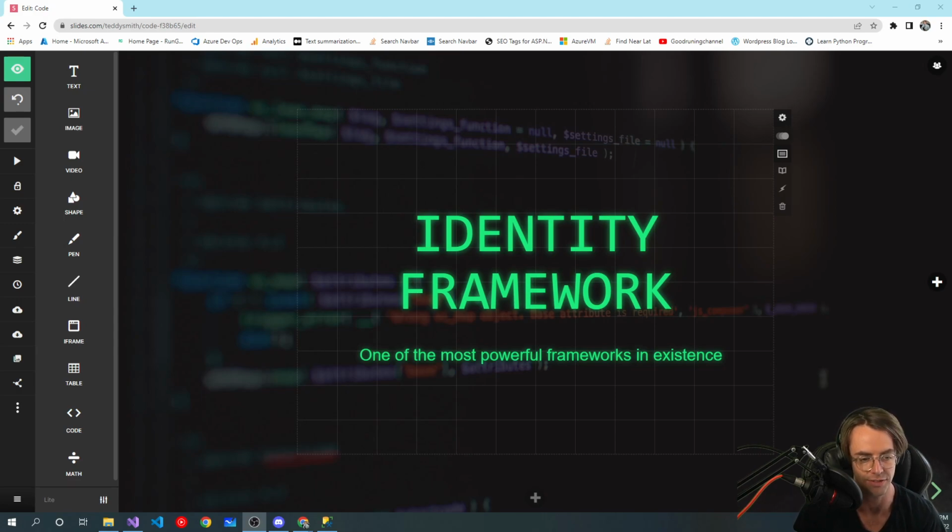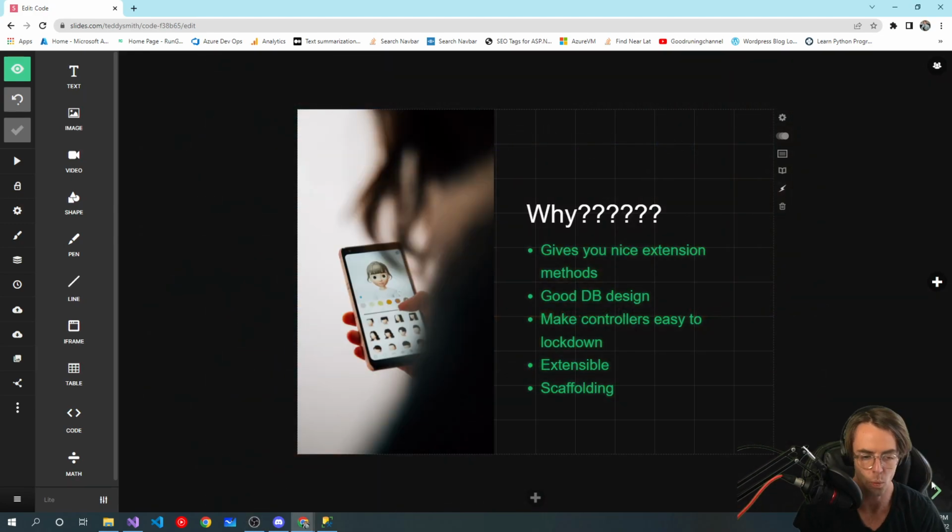It's crazy. On top of that, really, why even bother with it? Why don't you just make your own hashing algorithm and do all that? Because if it's already there for you and they're giving you all these nice little extension methods, that's the reason people use identity. And that's probably the number one, least talked about reason. Why do we even use identity? It's because it gives you all these juicy little extension methods that you can use, so you don't have to write it.